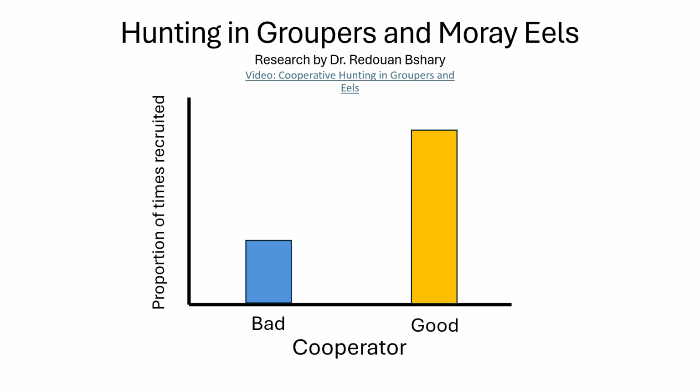Awesome. If you said that it shows the groupers do indeed learn to choose the better cooperators, then you would be correct. We see that they had a larger proportion of selecting the good cooperators over the bad cooperators, suggesting that they were able to learn, much like other animals, which cooperators are good and which ones are maybe less reliable.